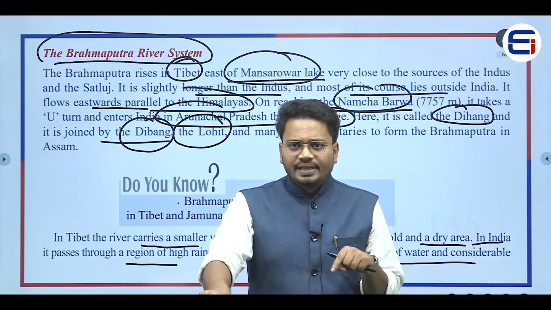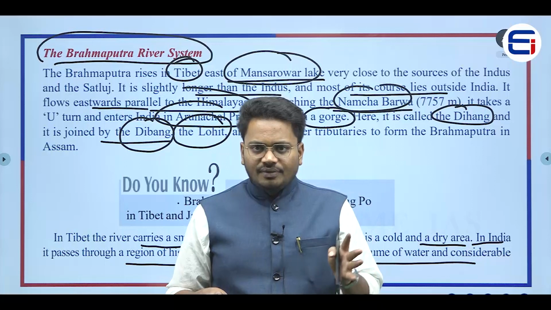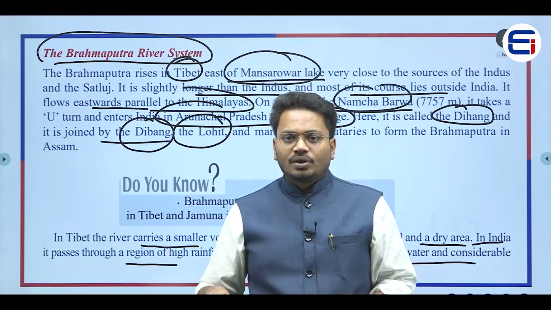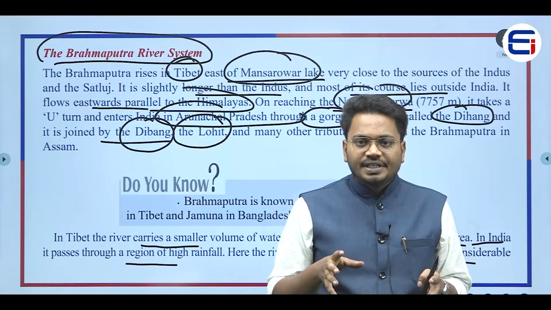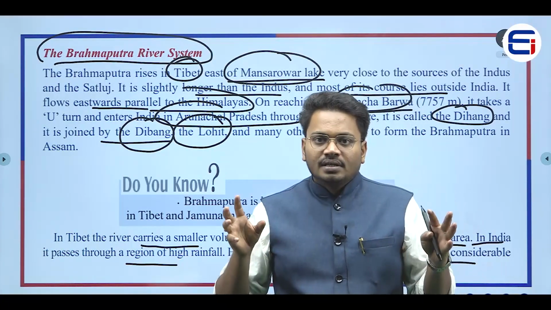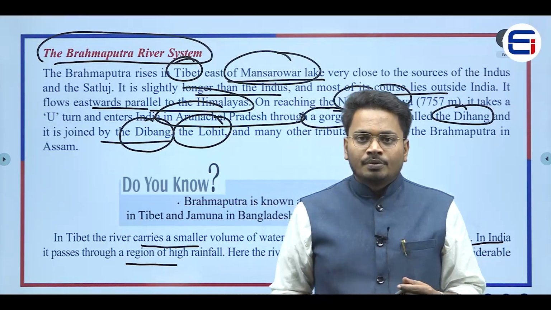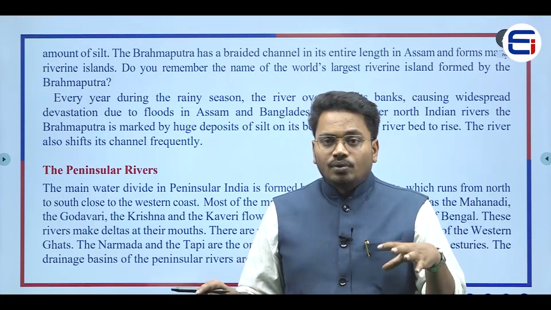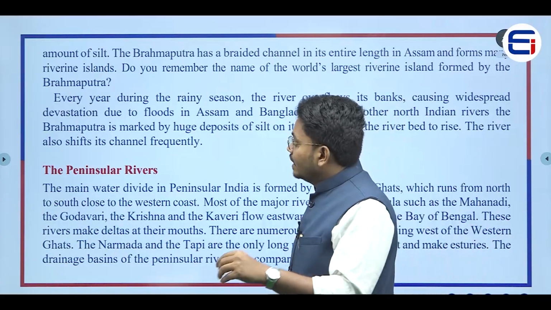But when it enters into India, since Arunachal Pradesh, Assam and Meghalaya are very heavily rainy areas, the rainfall would be very, very high in this particular area. So because of the entering of the Brahmaputra river into the region which has heavy rainfall, you will be seeing a drastic increase in the amount of water present in the river. And whenever there is a high amount of water, we have to understand that the amount of silt or sediments would be very, very high in that particular river.